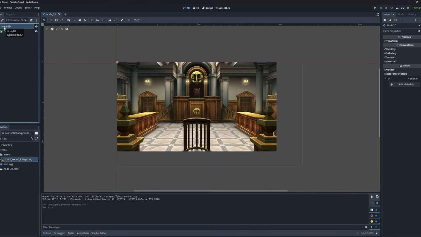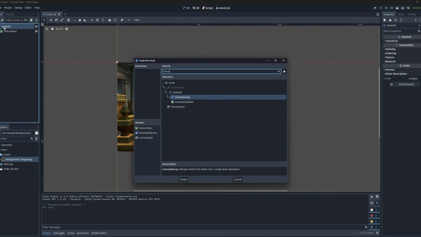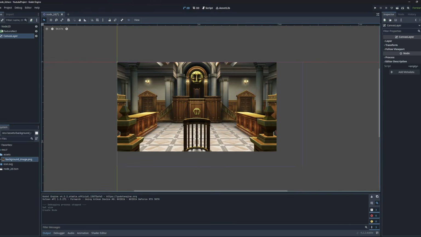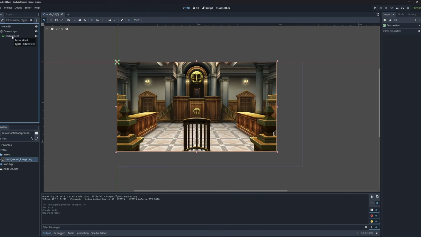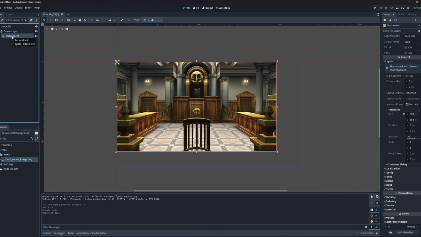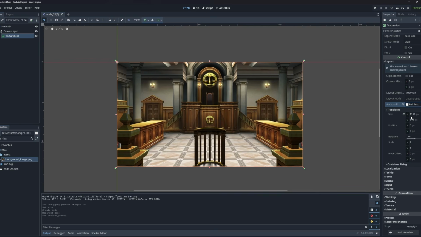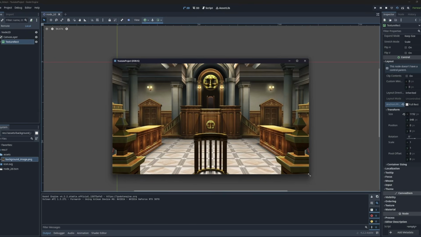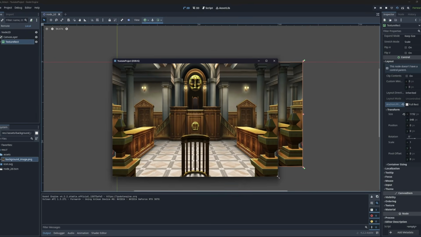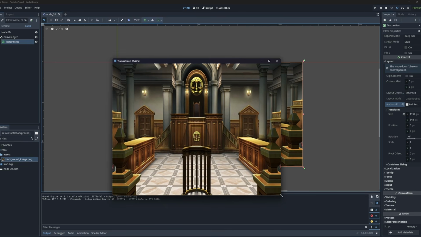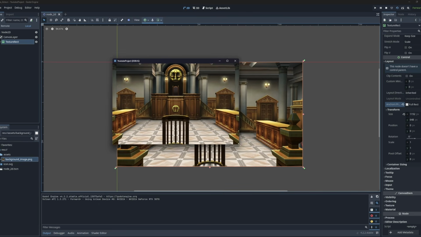An easy way to deal with this is to add something called a canvas layer. So we're going to add our texture rect inside of it, and clicking on texture rect, we're going to come up here to anchor preset, and we're going to choose full rect. And this is what's going to allow us to cover the whole screen at all points. I can show you by executing the game again, and you can see here that if I resize my screen, the background will follow and do its best to resize itself to cover everything.